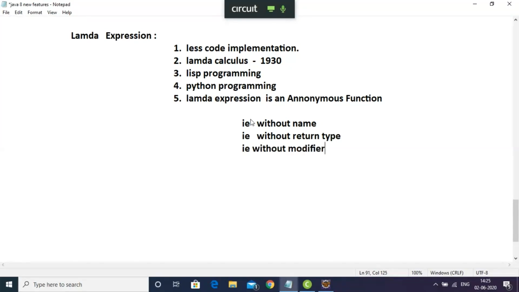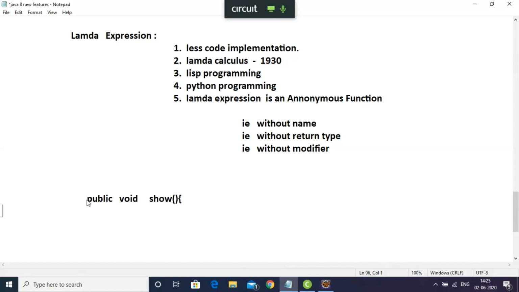How is it? Let me give an example. I'm just writing one method. See here how we can write a lambda expression. I'm just writing a simple Java method. Let's say I'm going to print a string, welcome to Java 8 features. Public void show. This is a simple Java method itself.